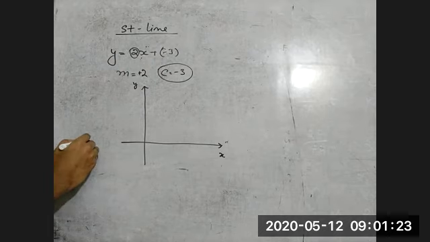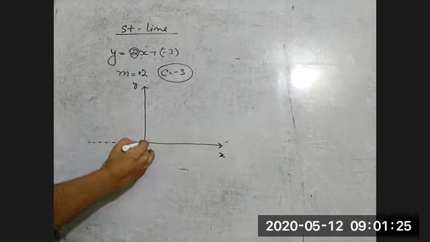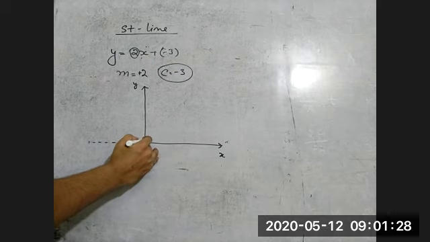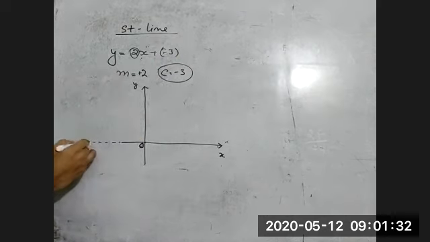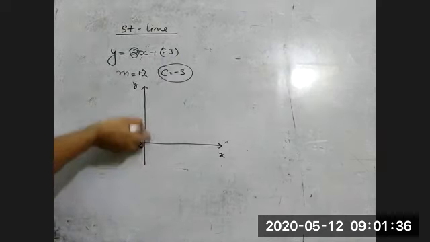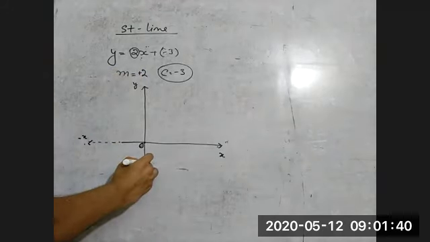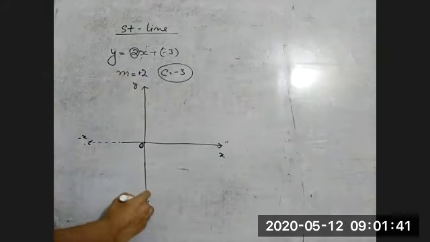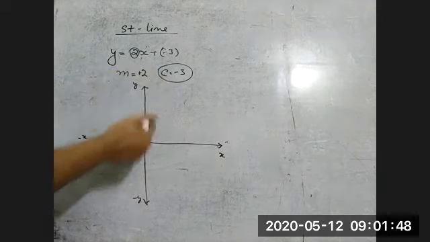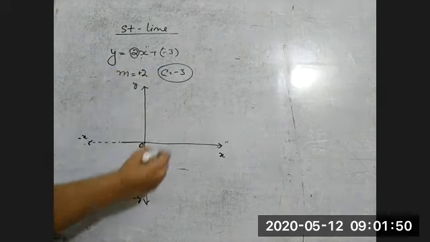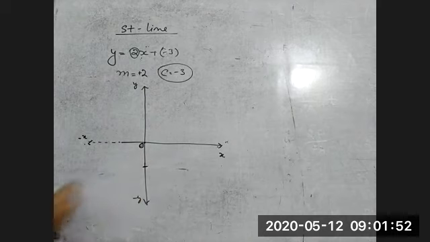What is the negative y-axis? This is the origin. The right side of this origin is positive x and the left side is negative x. Similarly, upside is positive y and downside is negative y. So this is negative, that's why it is called the negative axis. The straight line slope is positive, but the y-intercept is negative, so this line is cutting somewhere on the negative y-axis.